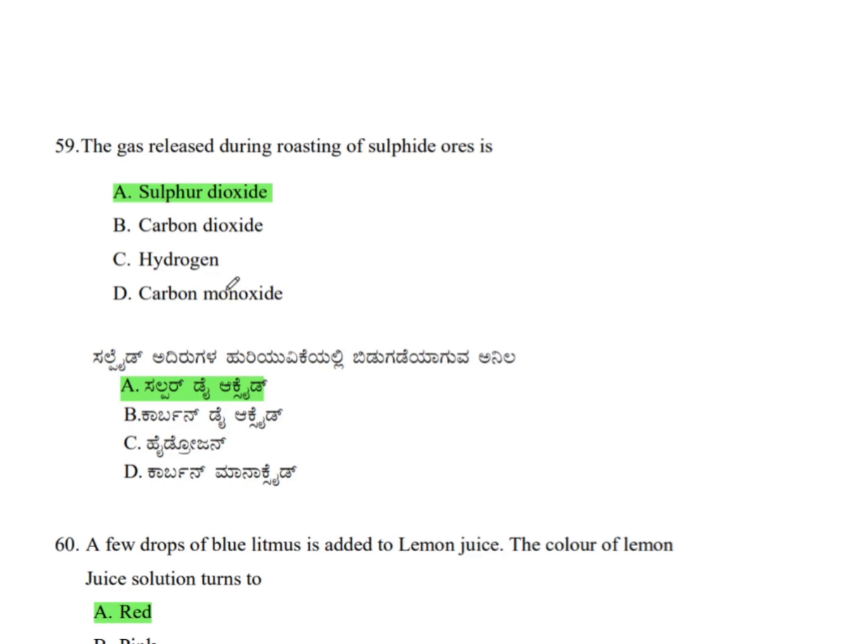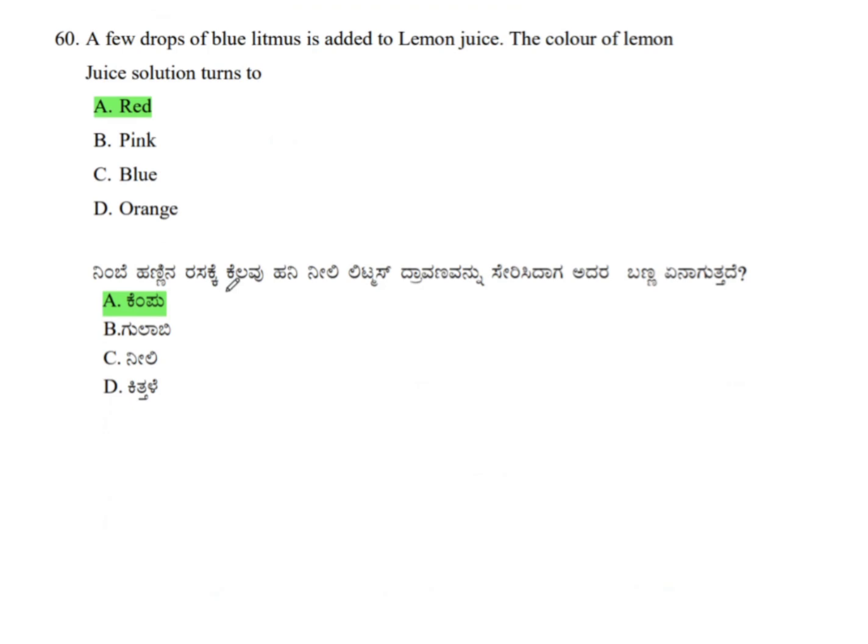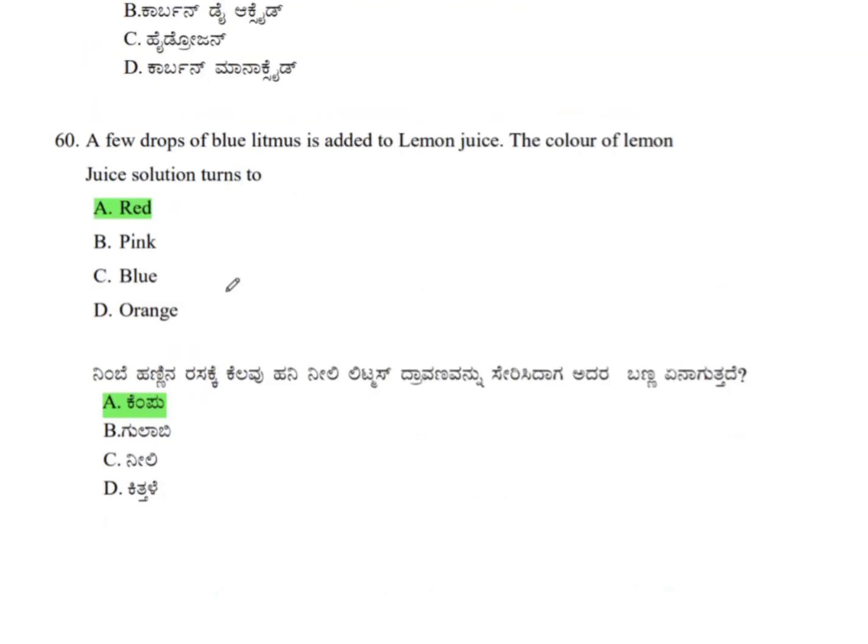Next question. A few drops of blue litmus is added to lemon juice. The color of the lemon juice solution turns to, that is, test for an acid, the blue litmus will be converted into red litmus. Therefore, the correct answer is option A.